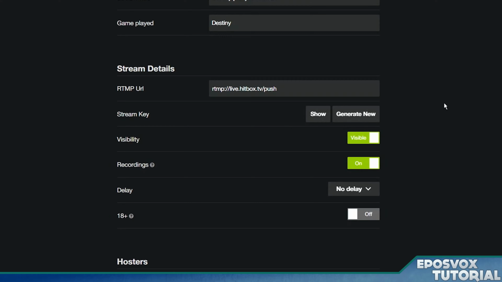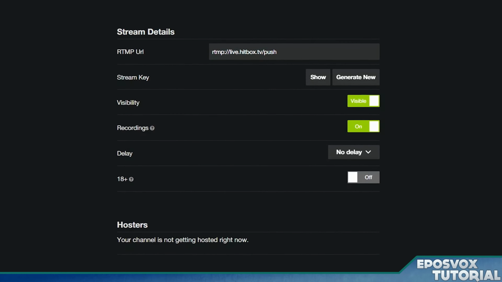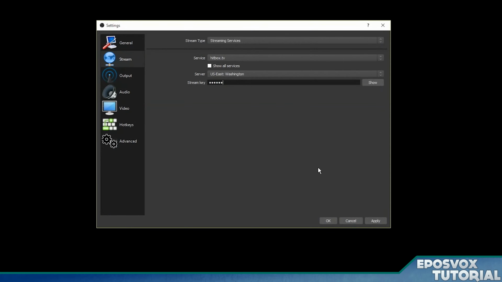Keep in mind, you never, ever want to show this to anybody. If you do, you have to hit generate new and put it back in, because this stream key basically acts as a password to give somebody permission to control your live stream. You don't want that. So only show it to yourself, copy it, and paste it in the stream key box, and hit apply, and hit OK.